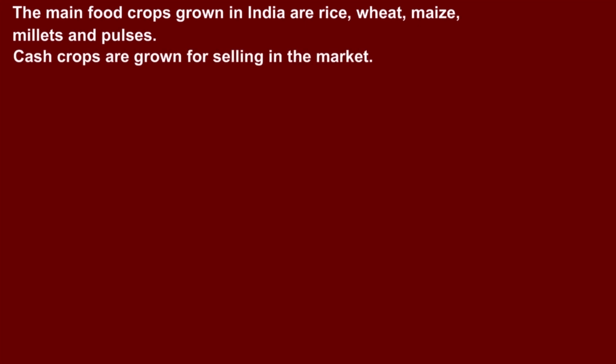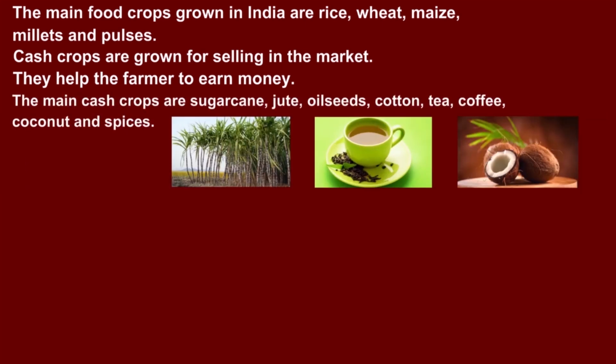Cash crops are grown for selling in the market. They help the farmer to earn money. The main cash crops are sugarcane, jute, oilseeds, cotton, tea, coffee, coconut and spices.